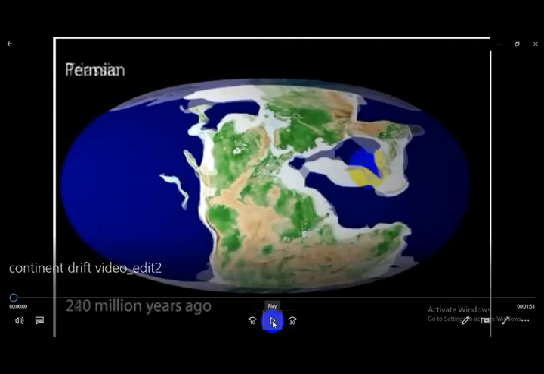During Permian, there was a single landmass. That landmass was termed as Pangaea.